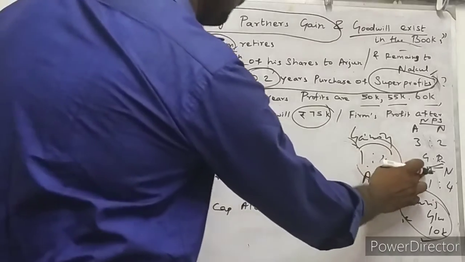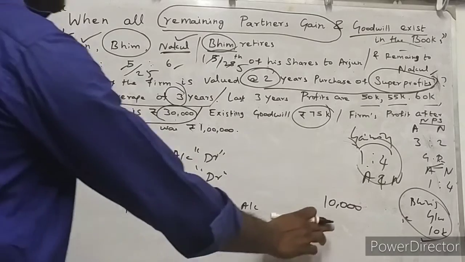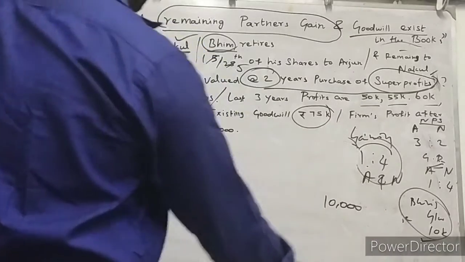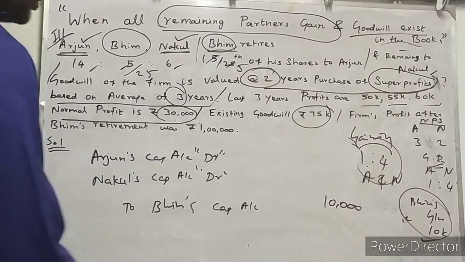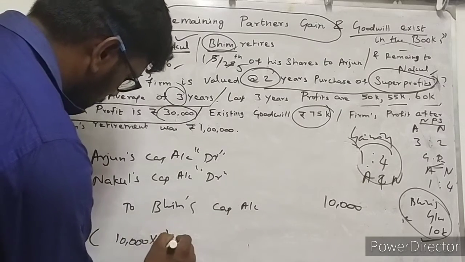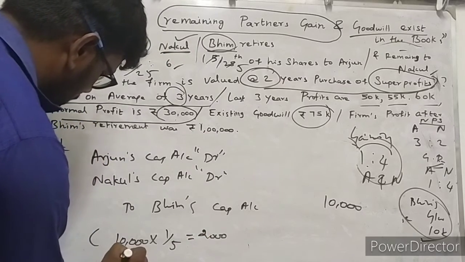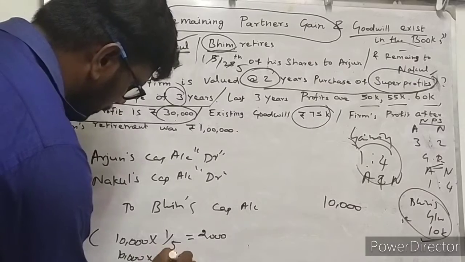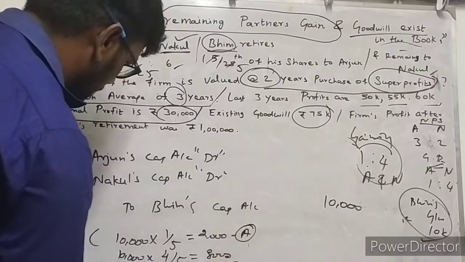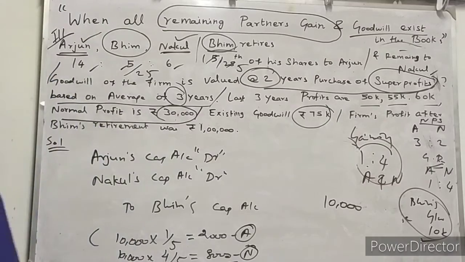In gaining ratio. Where we have written gaining ratio, that is 1:4, which means 1 by 5 should be compensated by partner Arjun, and 4 by 5 should be compensated by partner Nakul. So 10,000 into 1 by 5 is equal to 2,000 rupees, and 10,000 into 4 by 5 is equal to 8,000 rupees. So 2,000 by Arjun and 8,000 should be compensated by partner Nakul, isn't it?